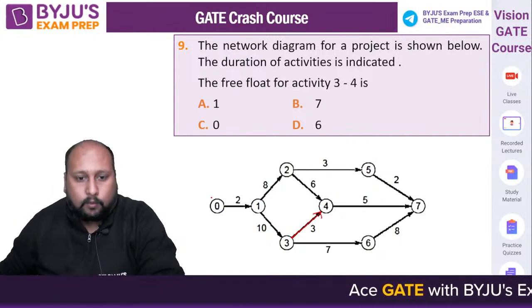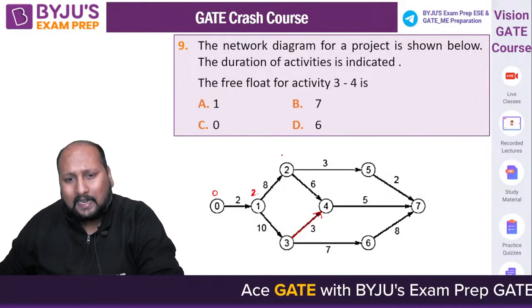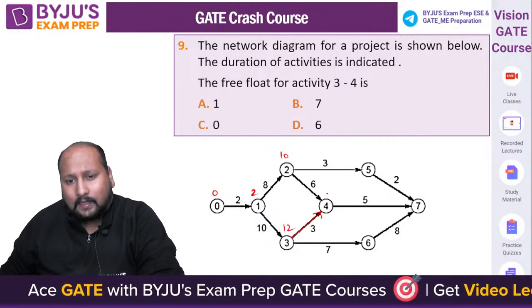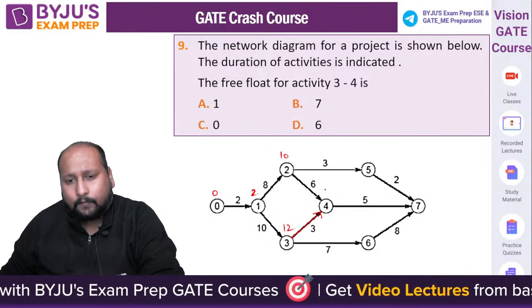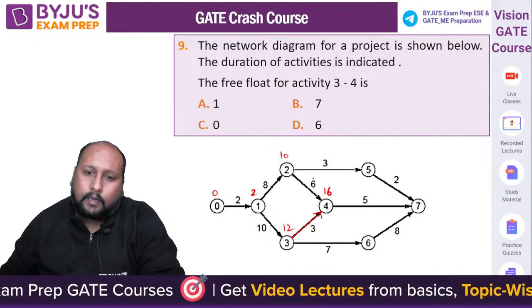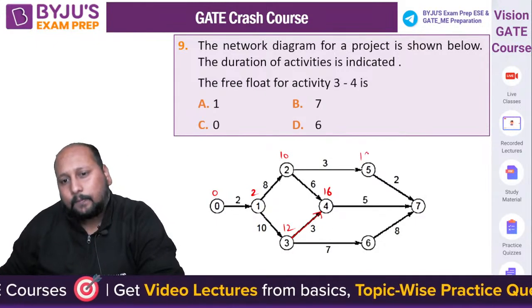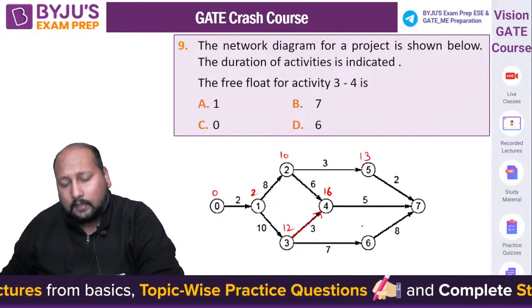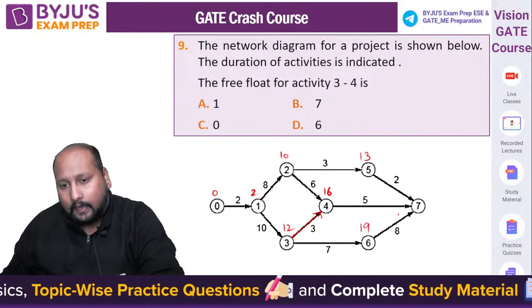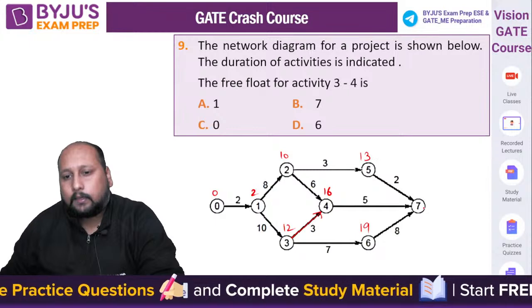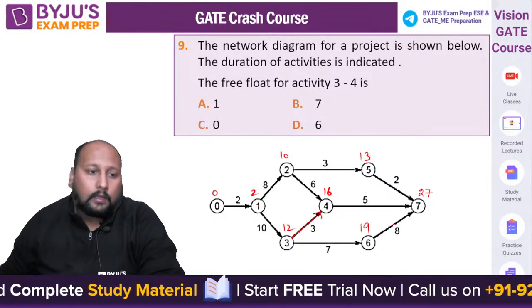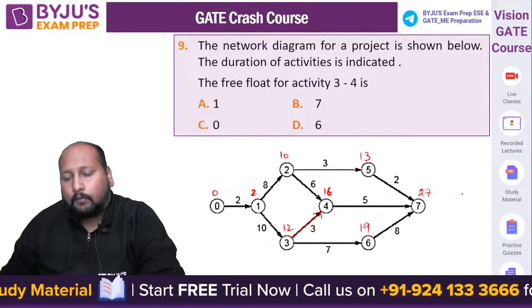Identify, this is 0, 0 plus 2 is 2, 2 plus 8 is 10, 2 plus 10 is 12, 10 plus 6 is 16, this is 15, this is 16, right? 10 plus 3 is 13, 15, 21, 12 plus 9 is 7 is 19, 19 plus 8 is we can say 27. Yes, go with backward computation.